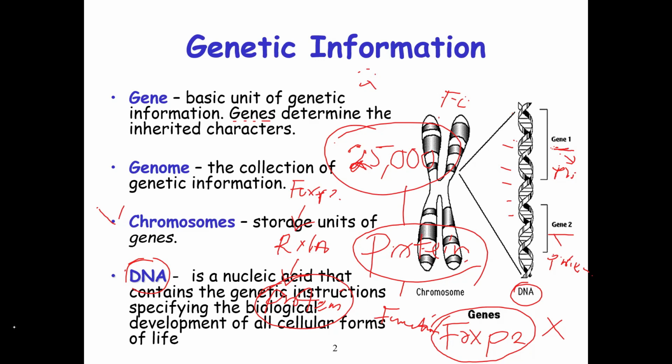So if your parent has this FOXP2 in high concentration, and your parent also passed on that gene to their offspring, it means that the offspring or the child will also be talkative. So that is the inheritance.